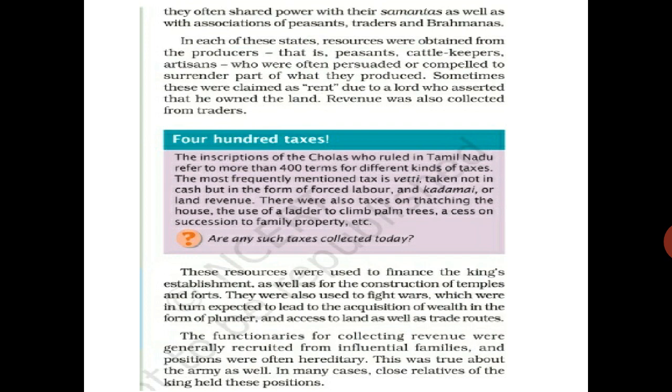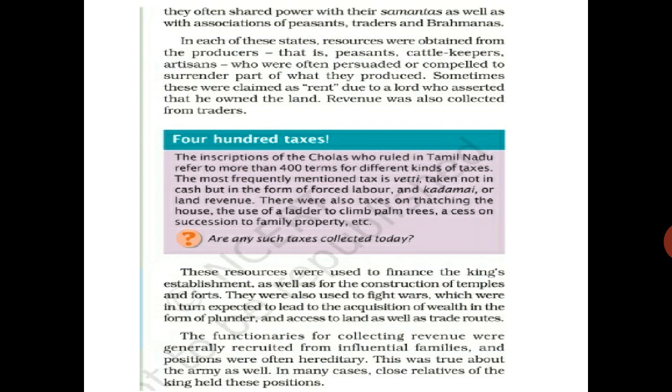So like that in hereditary. Suppose I am here, after me my son, then his son; like that we say it is hereditary. So the tax collection, revenue collection was done hereditarily. One family got the charge, and after that the same family kept collecting the tax. This was true about the army as well. In the army also the same type of thing was there. The same family members were again and again joining the army. Suppose one person is in the army, then his son was also in the army. Like that, in the family hereditarily, all the persons were in the army also.